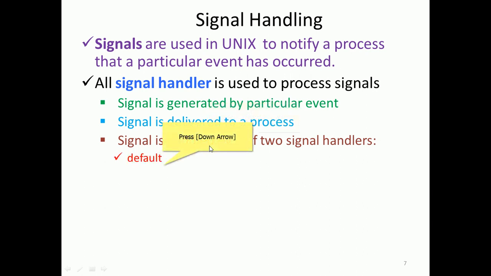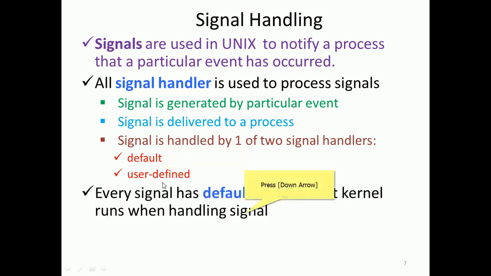One is the default handler, for example for division by zero or power failure. The other is the user-defined handler, where the user needs to define the signals. So two types of signal handlers are there, especially in Unix system programming.